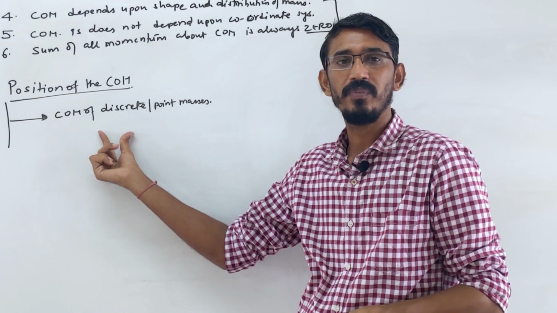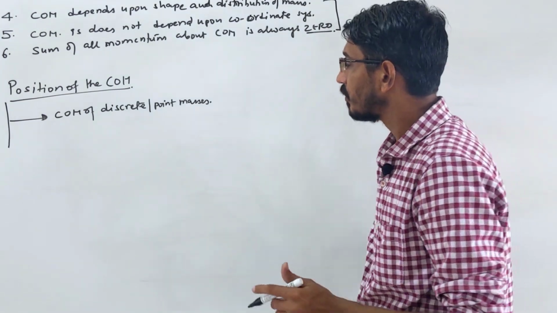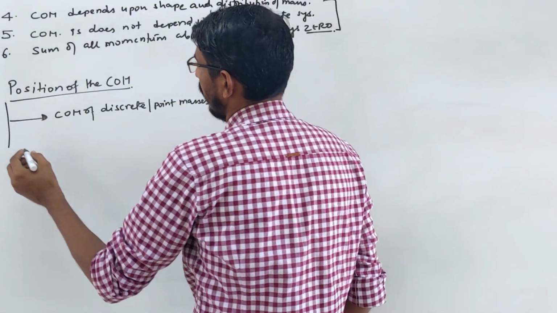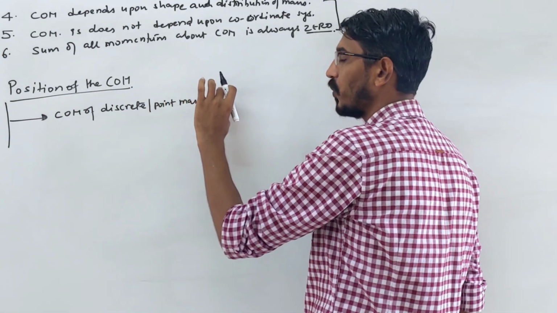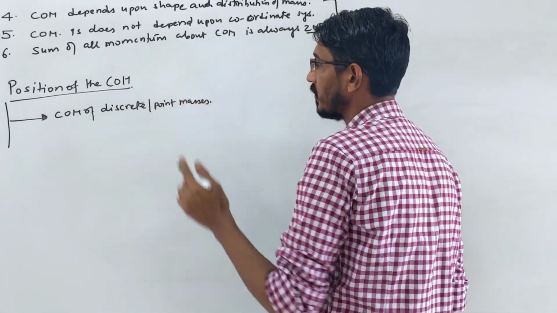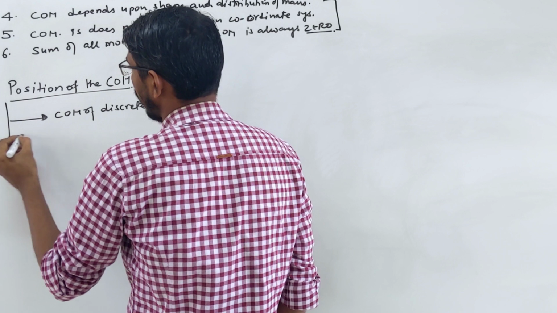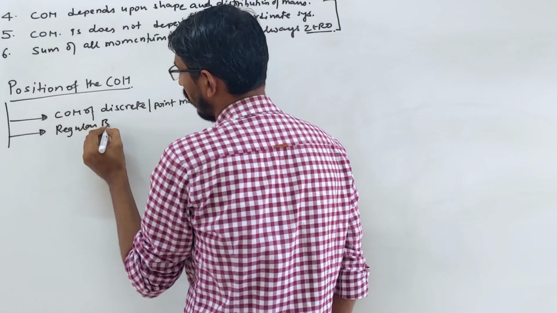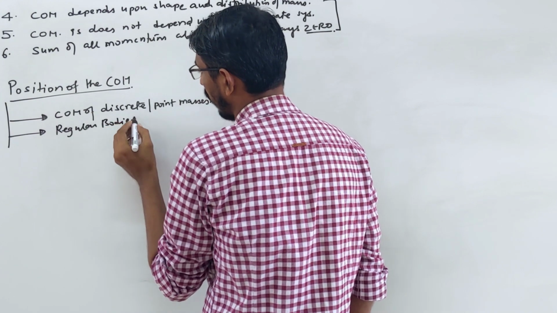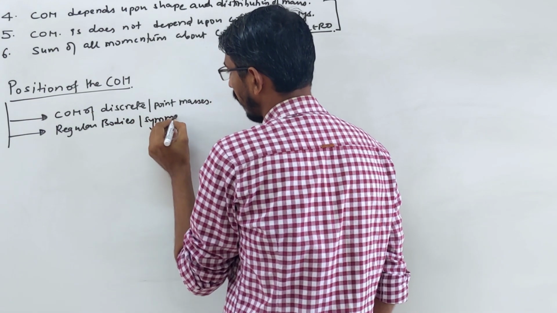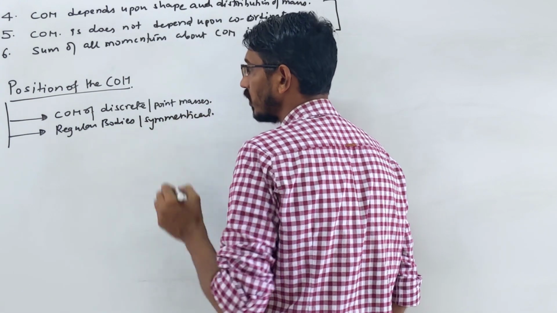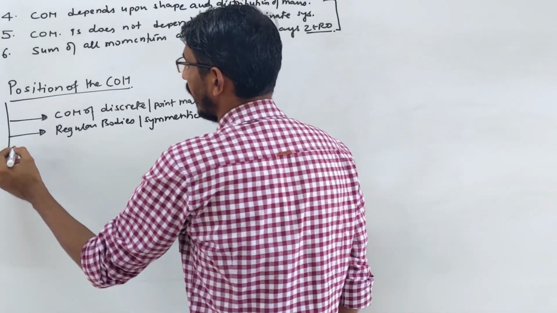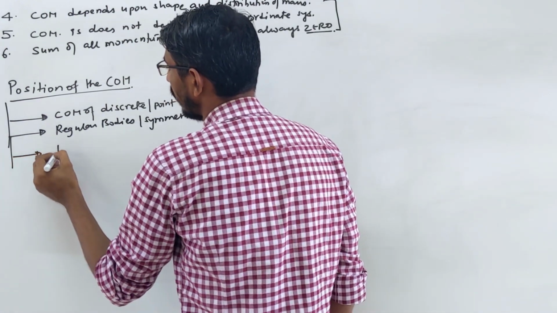These are the simplest problems, directly we will use the formula. Here we have 4 or 5 types of patterns of questions, all I will discuss one by one. Then next we will talk about regular bodies, or what you call symmetrical bodies. We will find their center of mass. Then we will talk about truncated bodies.